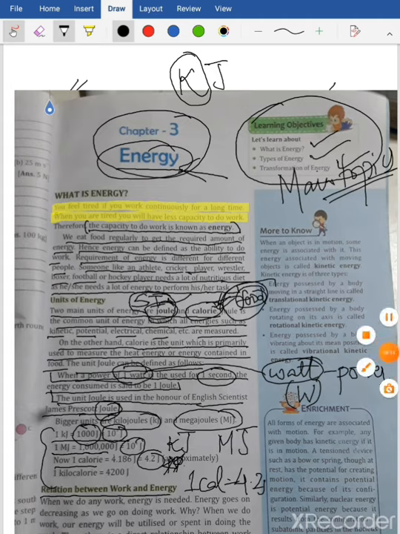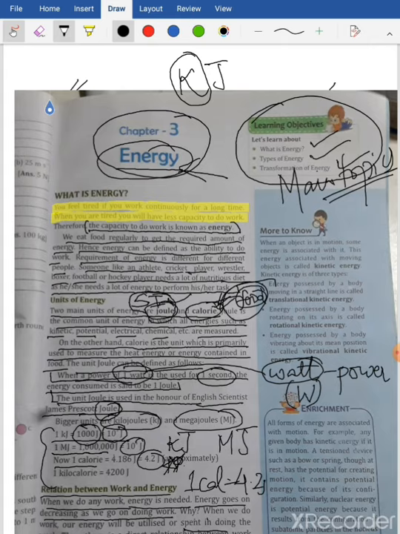What is the relation between work and energy? When we do any work, energy is needed. So energy goes on decreasing as we go on doing work. Why? Here is the answer. When we do work, our energy will be utilized or spent in doing the work. Thus there is a direct relationship between work and energy.